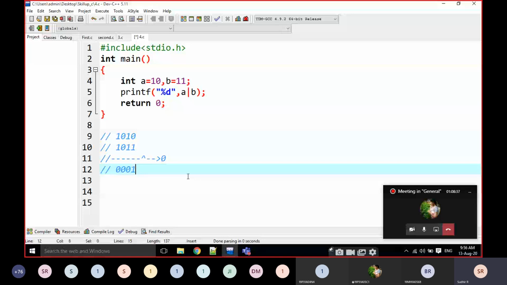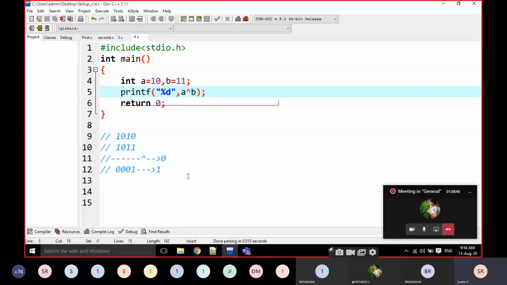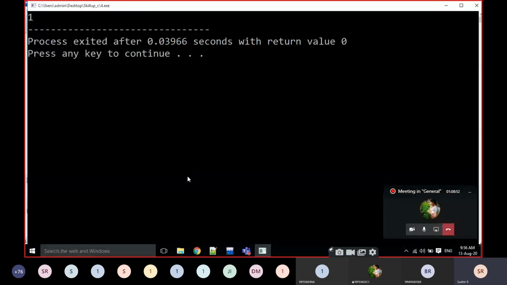What is the decimal value for 0001? That is 1. Exclusive OR gate is represented with the cap symbol. Now I am going to execute it. The output is 1 here.